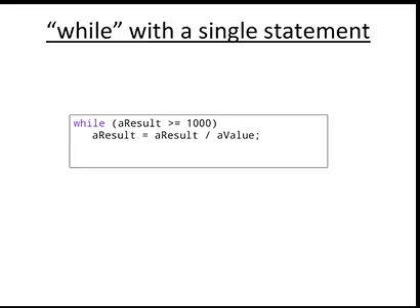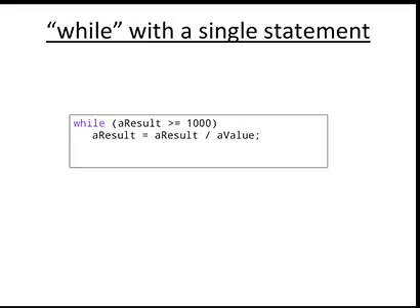The same process is executed until the condition becomes false. Once the condition becomes false, the control goes out of the loop. So after exiting the loop, the control goes to the statement which is immediately after the loop.